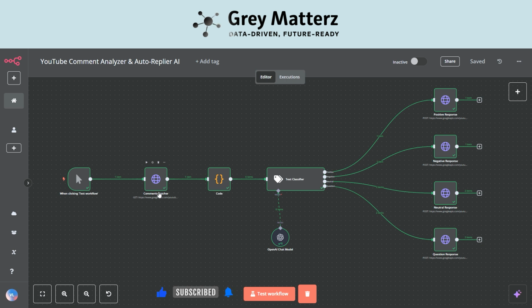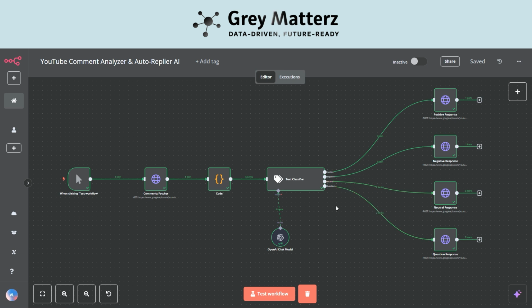So here it is, an HTTP request used for fetching video comments by video ID, then it sends the data to the next node, the code node. This node transforms the JSON response from a YouTube API endpoint that retrieves video comments. Our next node is the text classifier. It will analyze the comment category based on description using the chat model.